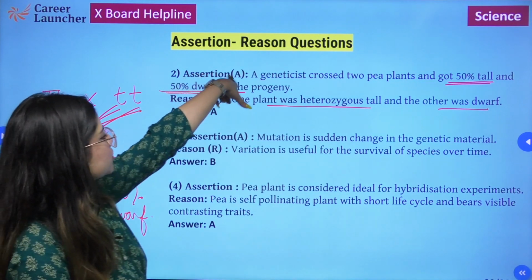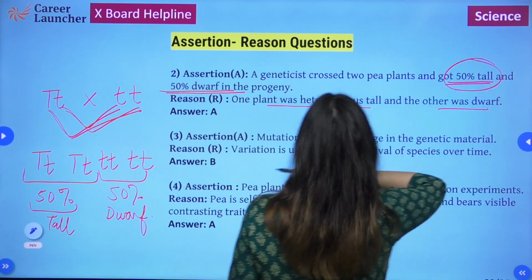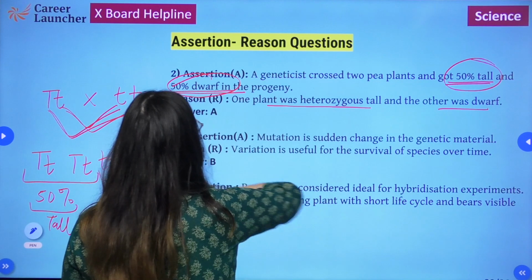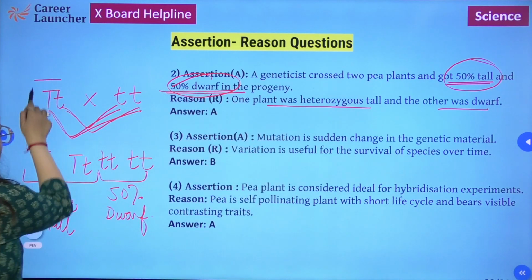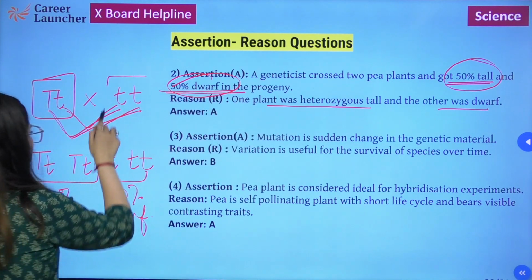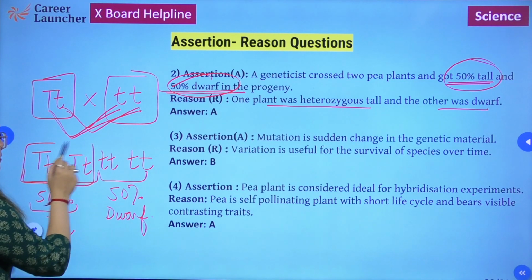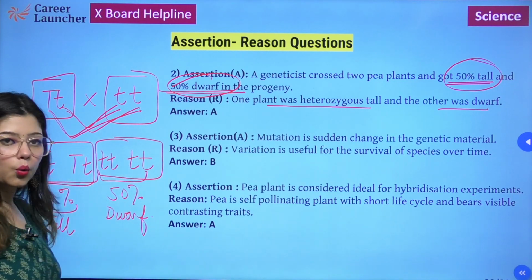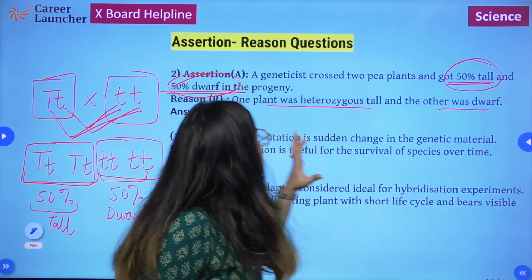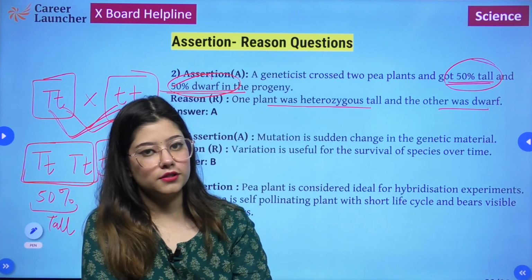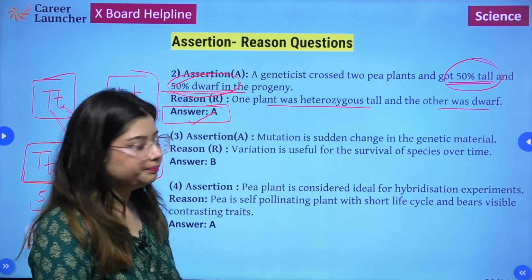And that is what is written in the assertion, that he got 50% tall and 50% dwarf in the progeny, because one of the plant was heterozygous tall and the other plant was dwarf. So that is why the progeny that he got was 50% tall and 50% dwarf, right? Both these statements are correct, and reason is the correct explanation for assertion. So the option that we are going to choose here is option A.